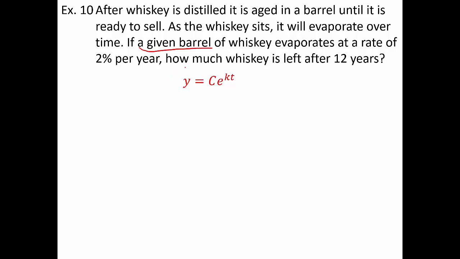So one way you could do this problem is starting with a C value of 1. Then it also says that it evaporates at a rate of 2% per year. That allows me to figure out my secondary value. So if I start with 1 barrel, my secondary value would be 1 barrel minus 2%. After 1 year, t equals 1, we would have 2% less of a barrel.